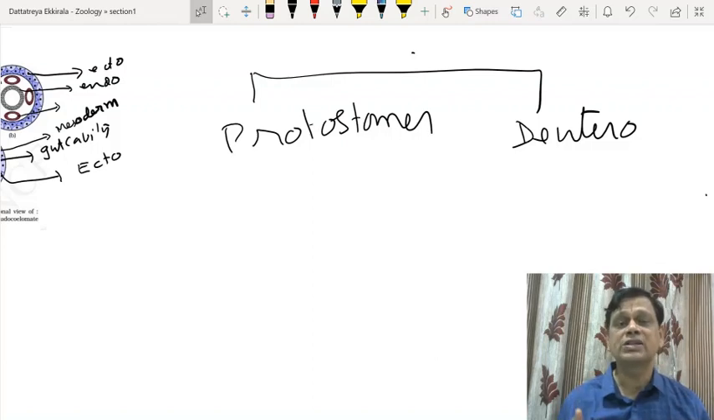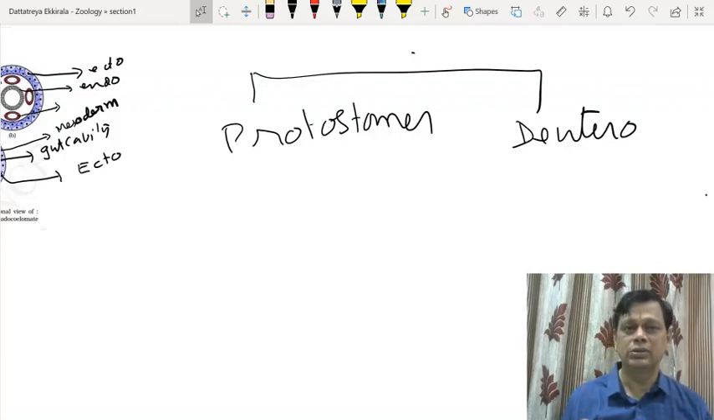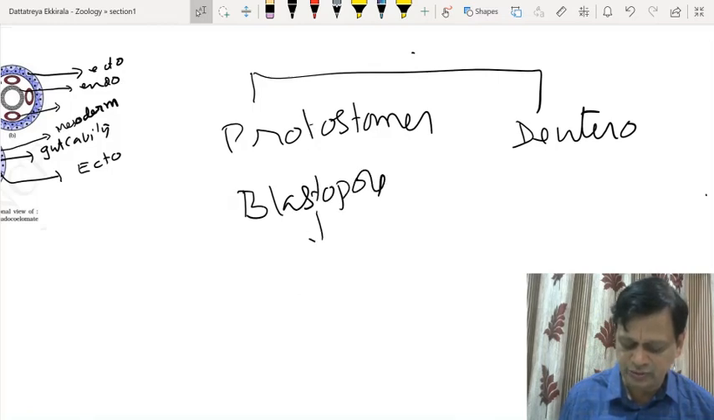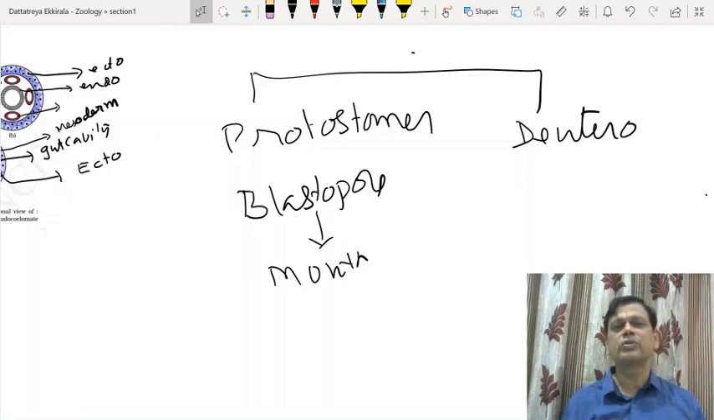Proto means first, stome means mouth. That is a group where blastopore is changed into mouth. Now, deuterostomes means where blastopore becomes anus. Deutero means newly, stome means mouth. Newly formed mouth will be present, and anus will be derived from blastopore.